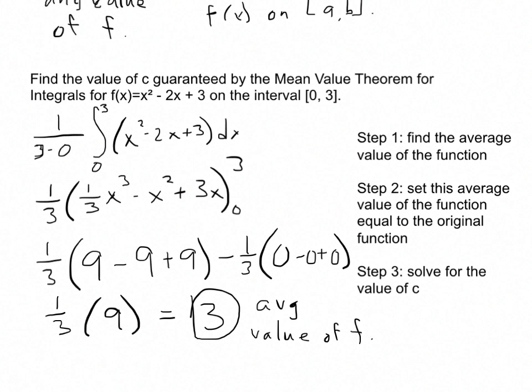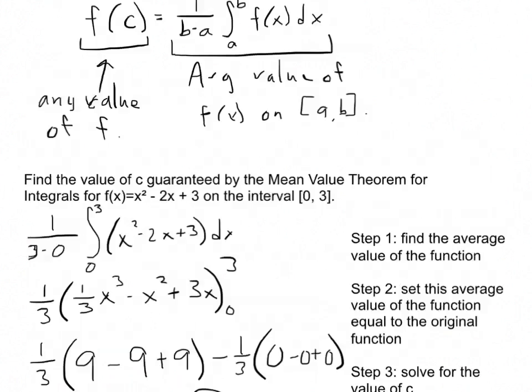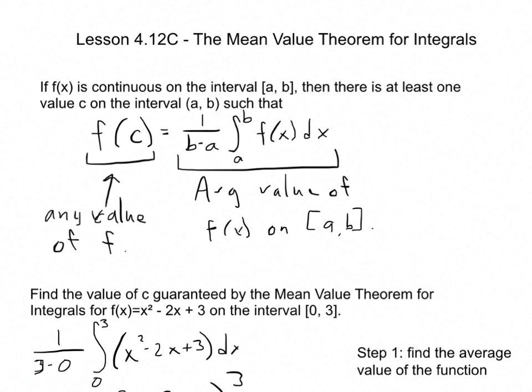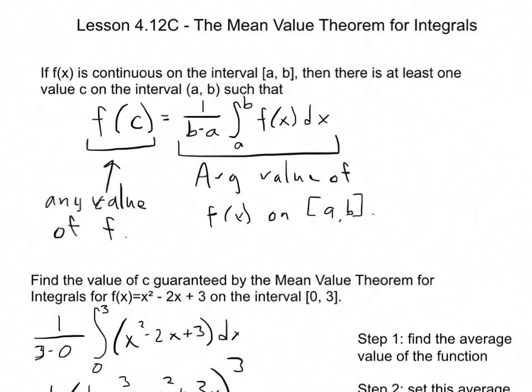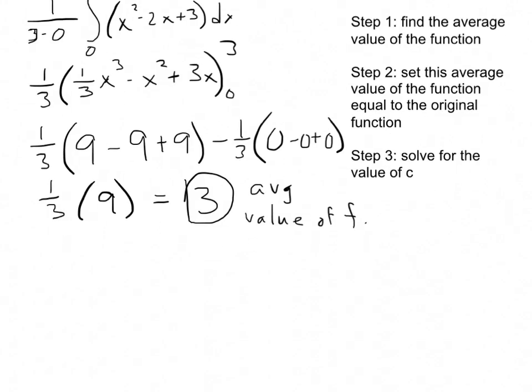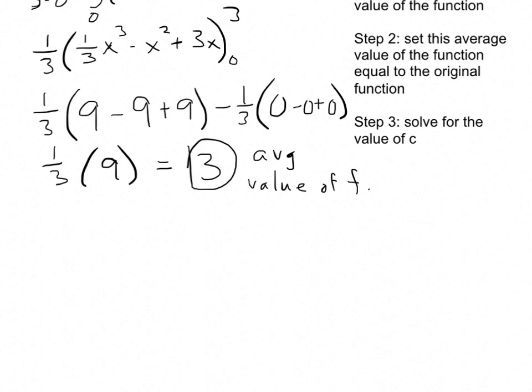So now I want to scroll back up and take a look at the mean value theorem for integrals. This says that f of c is supposed to be equal to the average value of the function. So how am I going to find c? I'm effectively going to do that by moving on to step 2. Step 2 in this process is, according to my list on the right, to set this average value of the function, to set 3, equal to the original function. It's basically like I'm saying, well, let's set 3 equal to f of c.